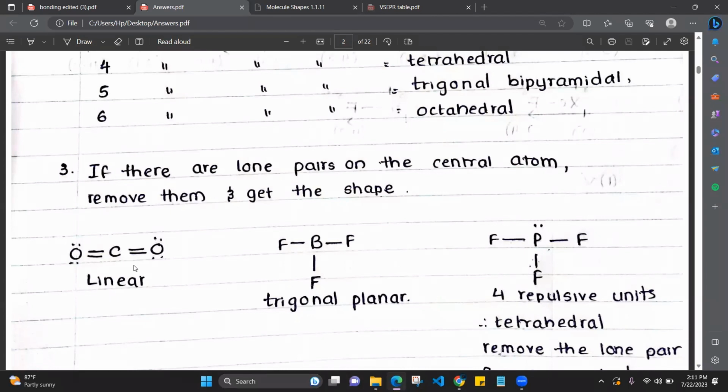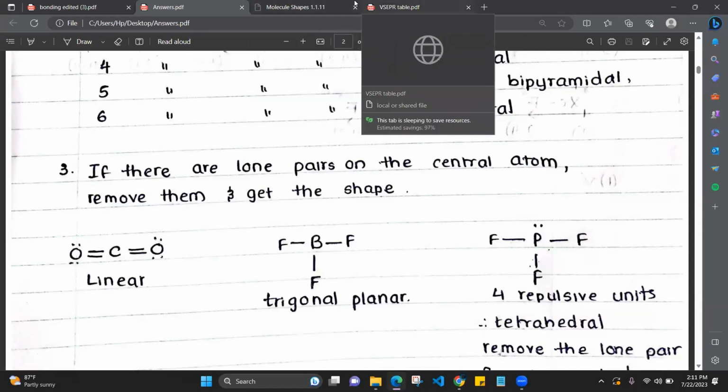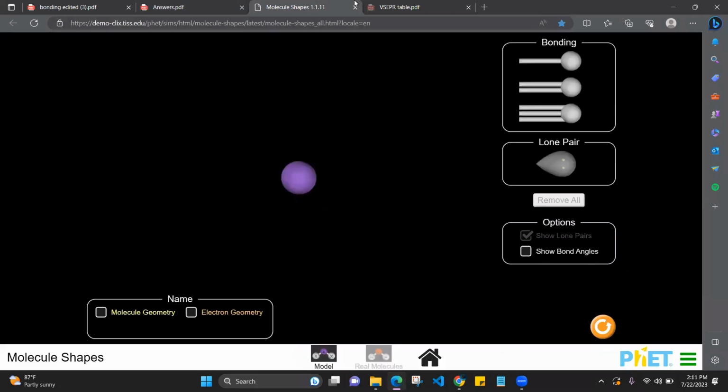Whether it is a single bond, double bond or triple bond, it doesn't matter. It's just a bond or a lone pair. Bonds and lone pairs are the repulsive units. Now we are considering around the central atom, right? So no lone pairs, only 2 bonds. 1, 2, so 2 repulsive units. What is the shape for 2 repulsive units? Linear. I'll show it to you through the simulator.